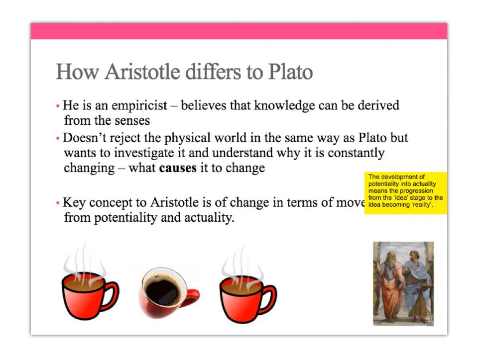And this is really important because Aristotle and Plato have a huge impact on later philosophers. And you will find that philosophers will tend to be influenced either by Plato or Aristotle. Now, a key difference between Aristotle and Plato is that Aristotle is what we call in philosophy an empiricist. An empiricist is someone who believes that knowledge can be derived from the senses.